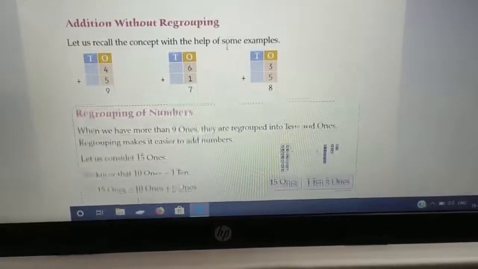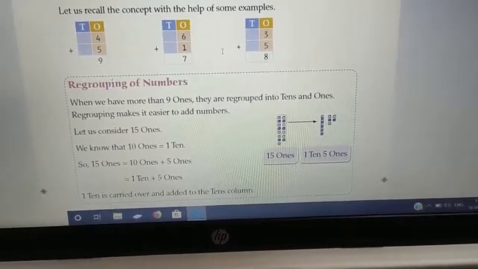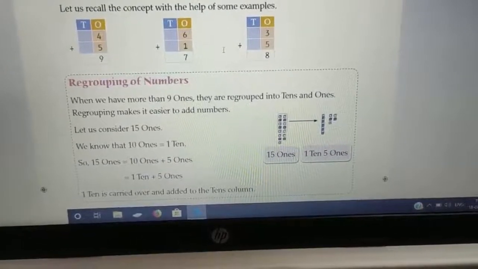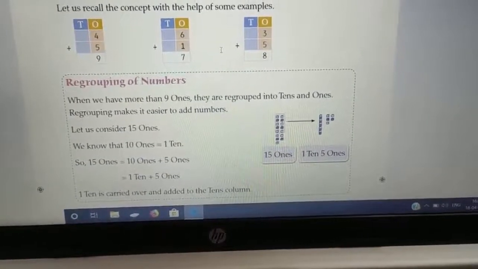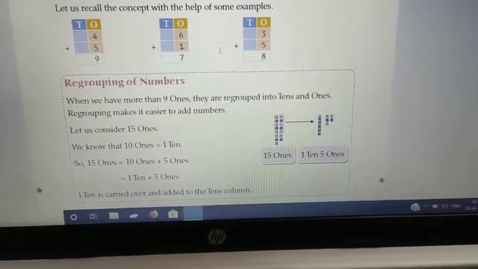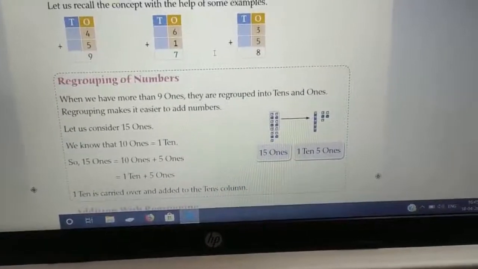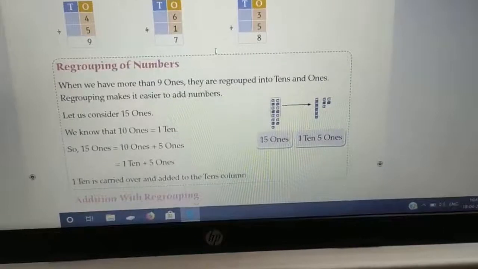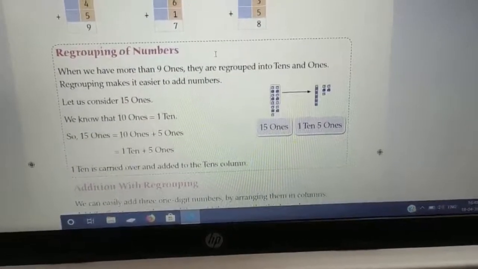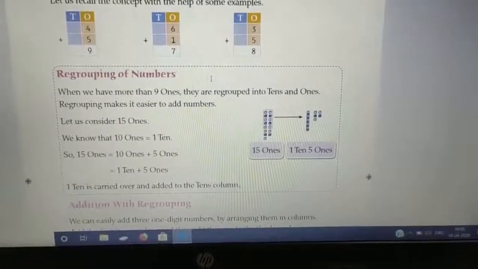Now regrouping of the numbers. When we have more than 9 ones, they are regrouped into tens and ones. Regrouping means making it easier to add numbers. We know that 10 ones is equal to 1 ten. So 15 is equal to 1 ten plus 5 ones. The ten is carried over and added to the tens column. This type of regrouping you have already done in the last standard.